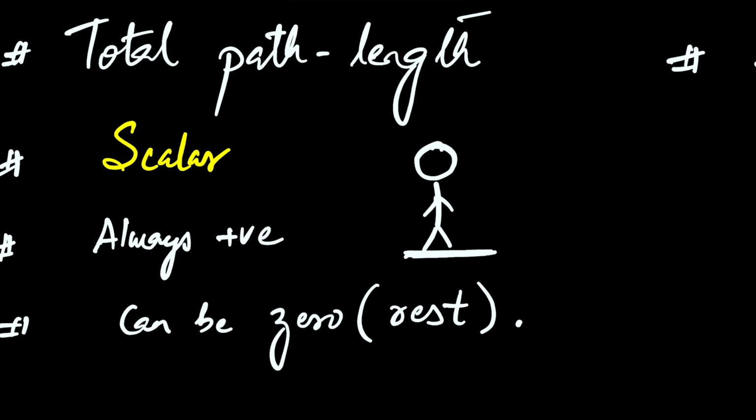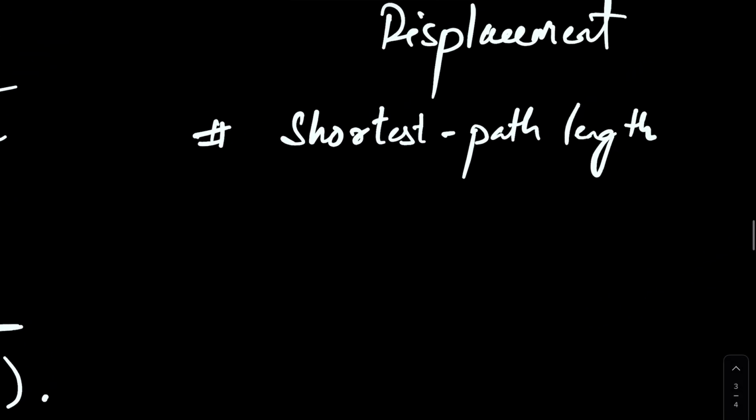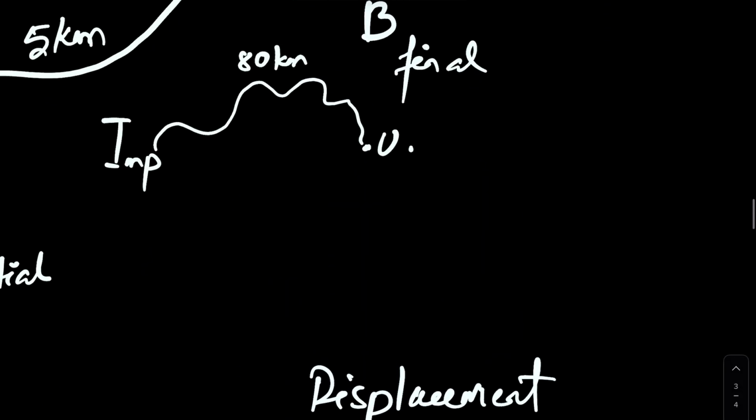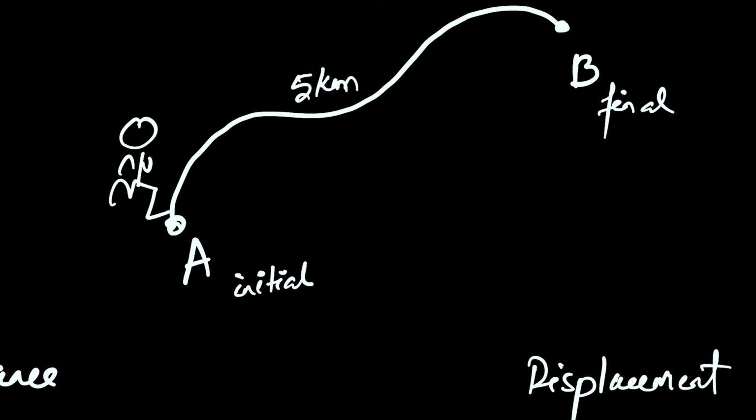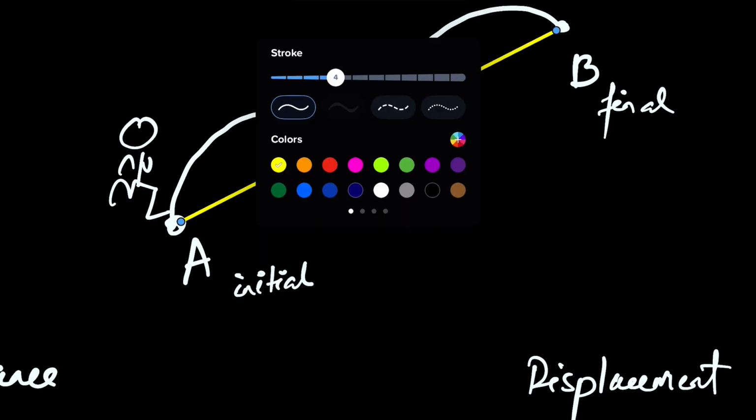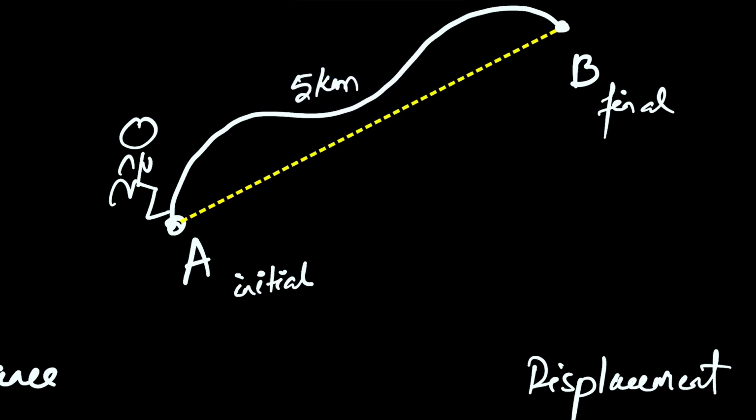Okay. Then let's talk about displacement based on these characteristics here. So what about displacement? You already know what displacement is, the shortest path length between two points. Okay, let me rub this off. So let me draw it again. This straight yellow line here is the displacement between the points A and B. Got it? Now I have a question here. Think about it. Do we need direction when you talk about displacement?